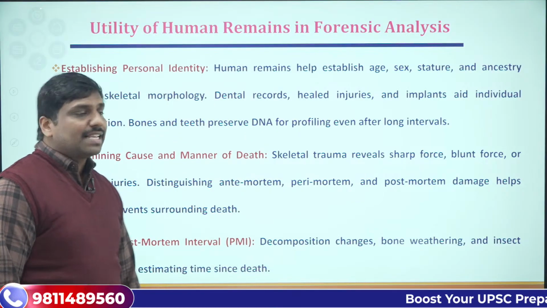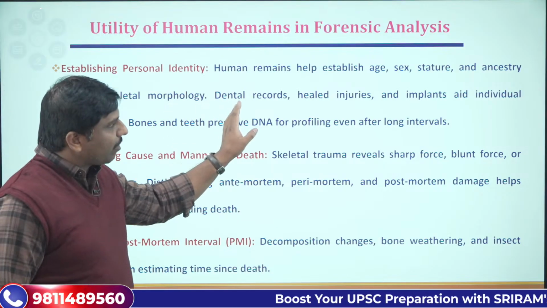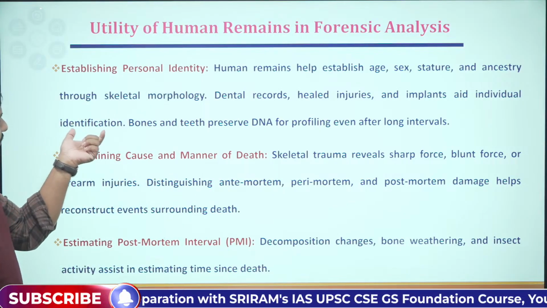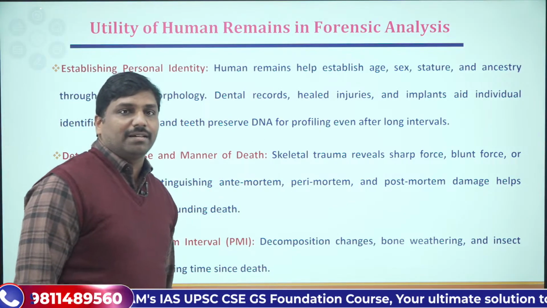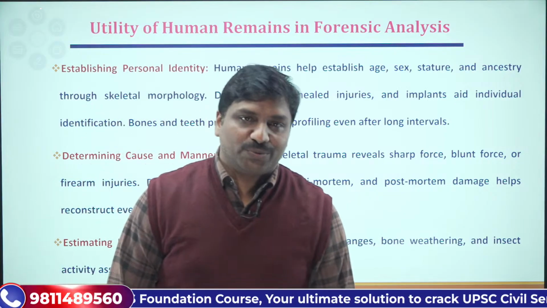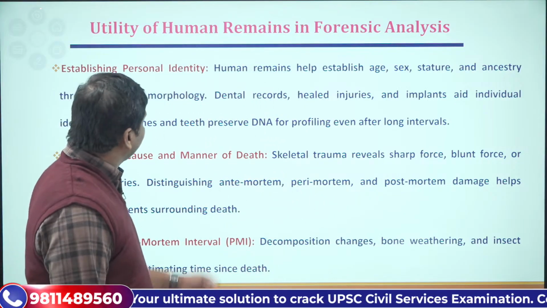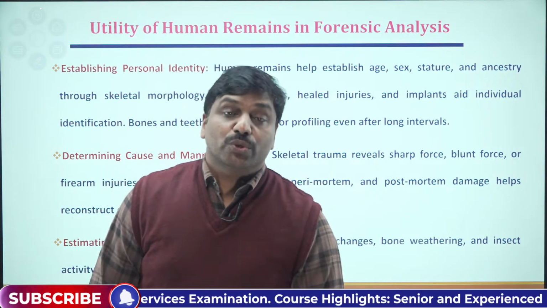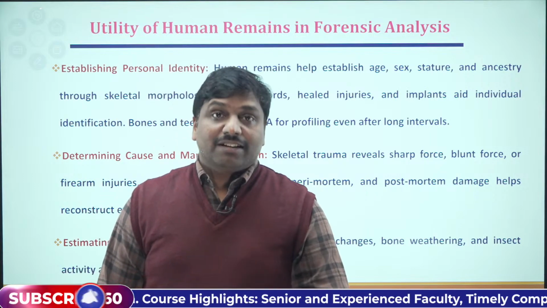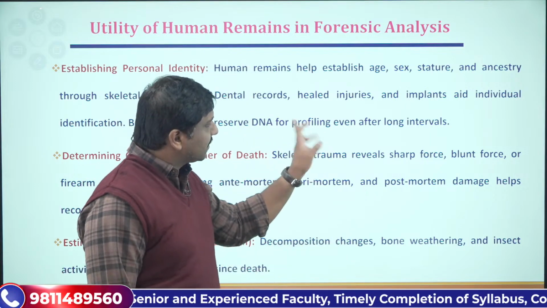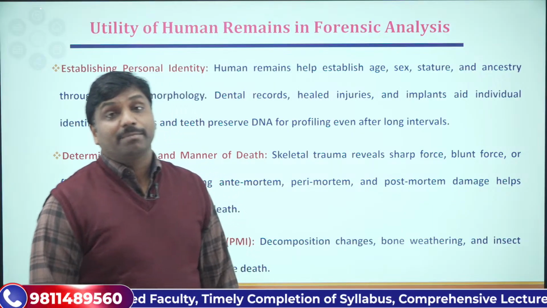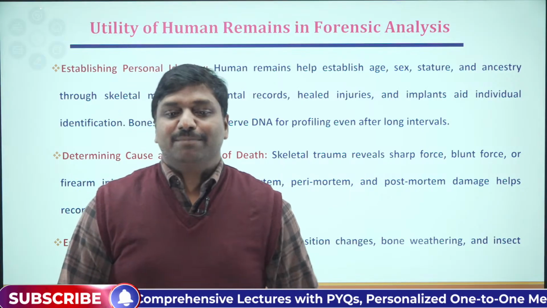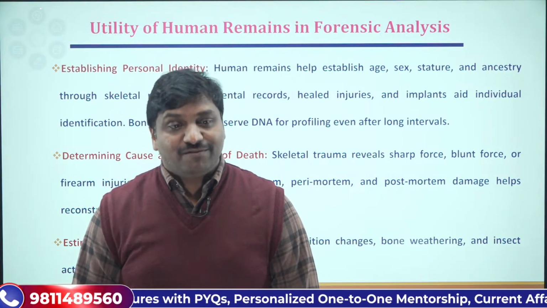And not only these things, others too: we can have dental records, healed injuries, or we can check the implants for individual identification. In all this, the human remains will be useful. That's one thing. Then further, the bones and teeth preserve DNA for profiling even after long intervals. Bones and teeth available at the crime scene will be helpful for DNA profiling. Through DNA profiling, that is the DNA fingerprinting technique, we can further analyze and get more data. So that's how it will be helpful, right?